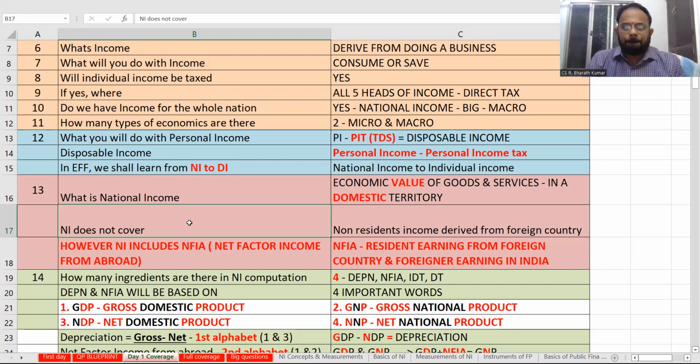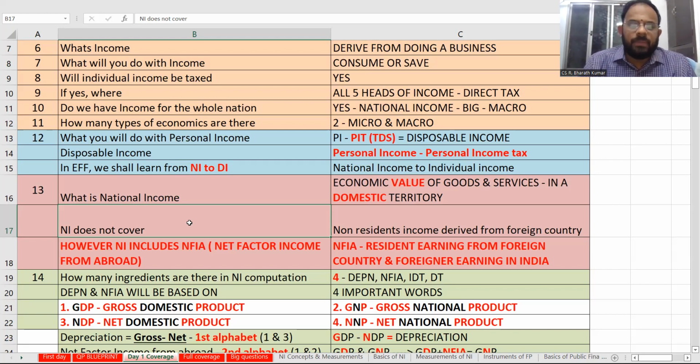It will not be covered. However, national income includes NFIA, net factor income from abroad. What is NFIA? Resident earning from a foreign country and foreigner earning in India. This will be a net amount and that is going to be allowed. However, it includes all that.